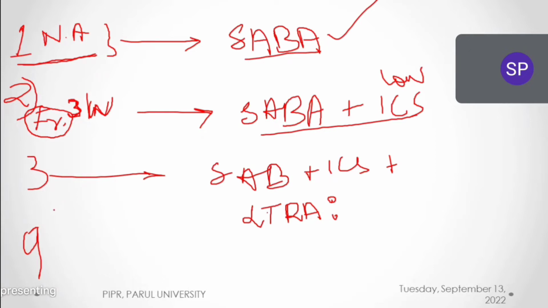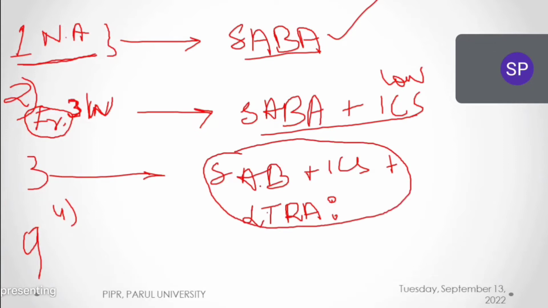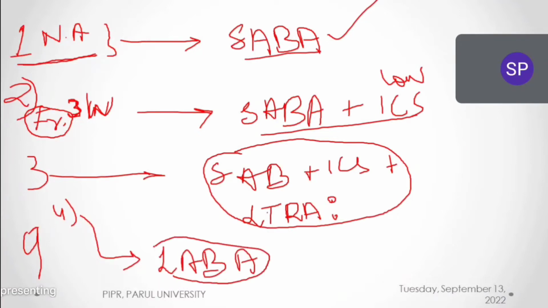Now we'll go with the fourth step. If SABA, inhaled corticosteroid and leukotriene receptor antagonist are not controlling the asthma symptoms, we have to go with the fourth stage. अब fourth stage पे देखो, now simple, you use common sense. In the fourth stage, along with these 3 drugs, you have to add long acting beta agonist. Long acting LABA should be added here. These three drugs are given, and the fourth drug, LABA, is added in the fourth stage.